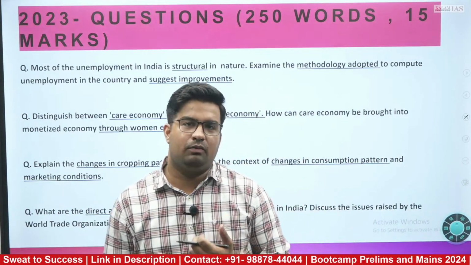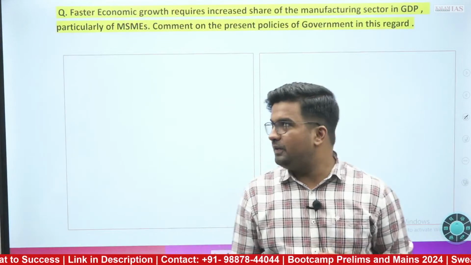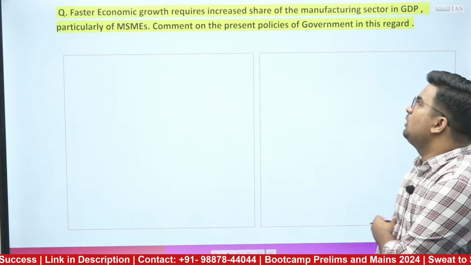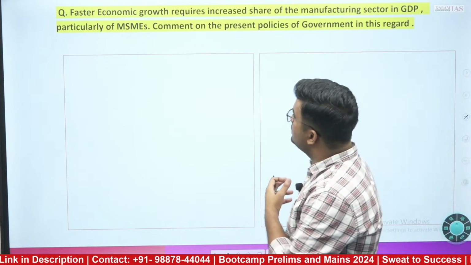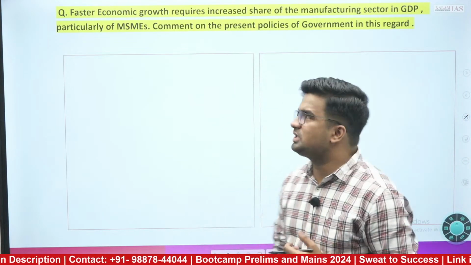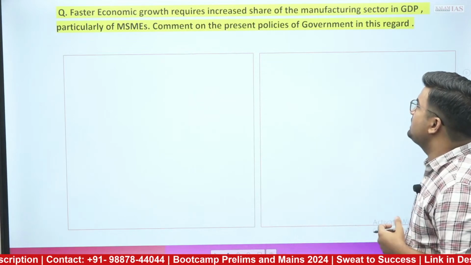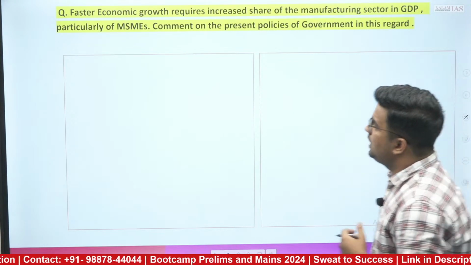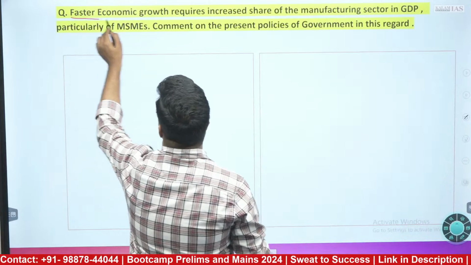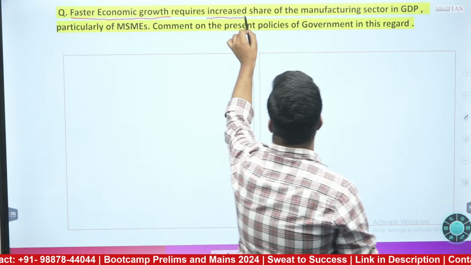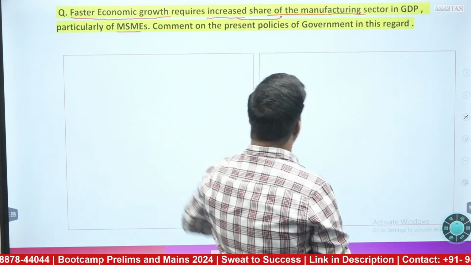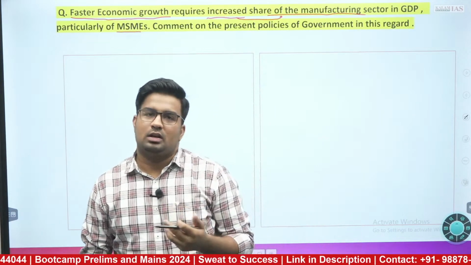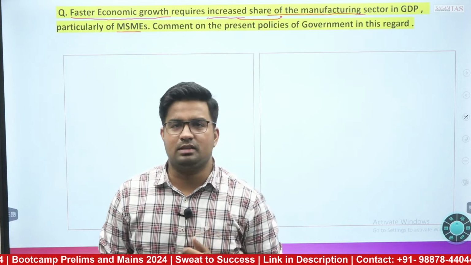So let's start with the first question first. The first question: faster economic growth requires increased share of manufacturing sector in GDP, particularly of MSME. Comment on the present policies of government in this regard. So, this faster economic growth requires increased share of what? Manufacturing, particularly MSMEs, and comment on the current policies taken in this regard.